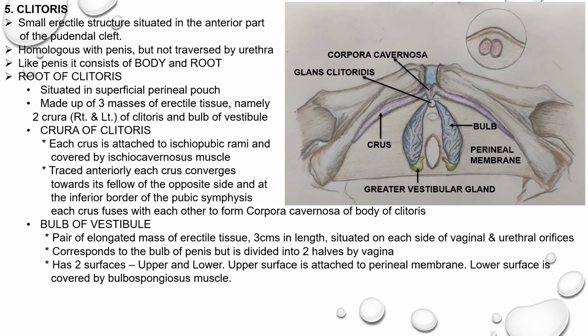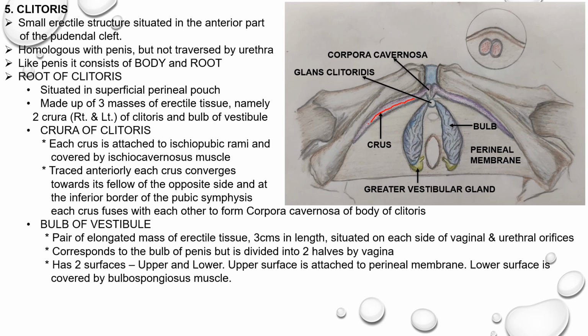In this diagram, you can appreciate the corpora cavernosa. Next, the deep artery of the clitoris. Initially, it lies in the deep perineal pouch. This artery pierces the perineal membrane, comes to the superficial perineal pouch, and then traverses the crus of the clitoris.